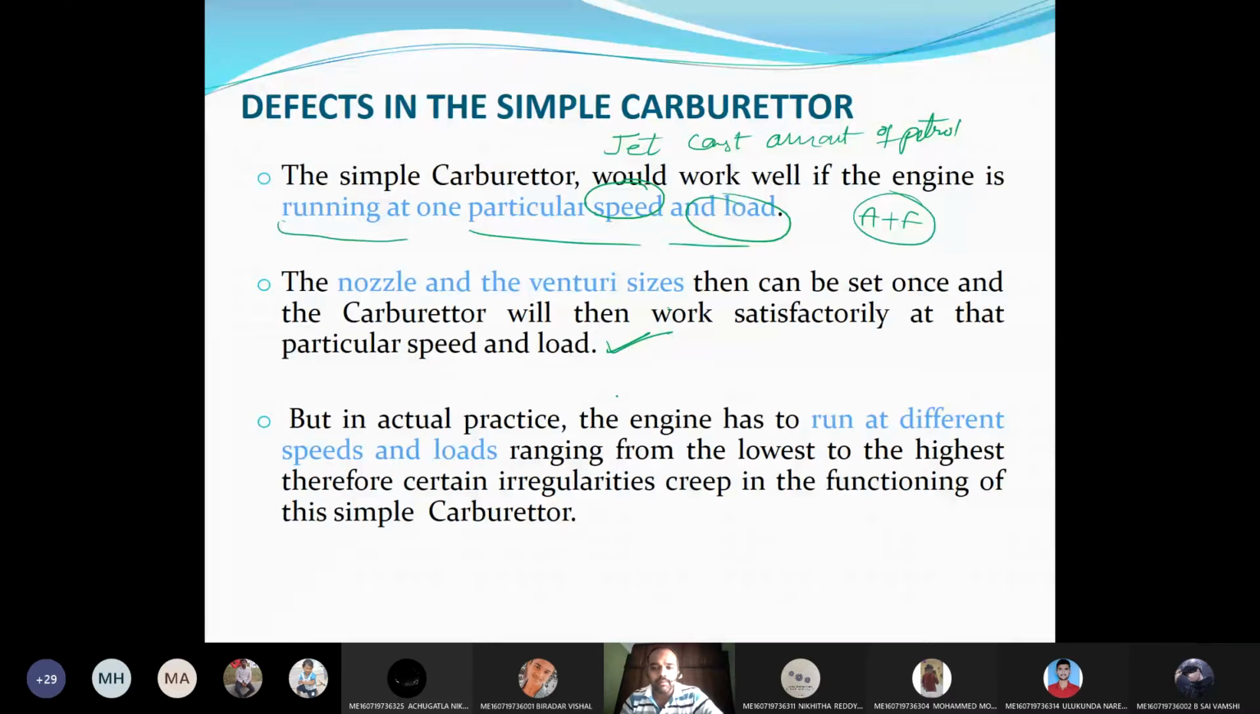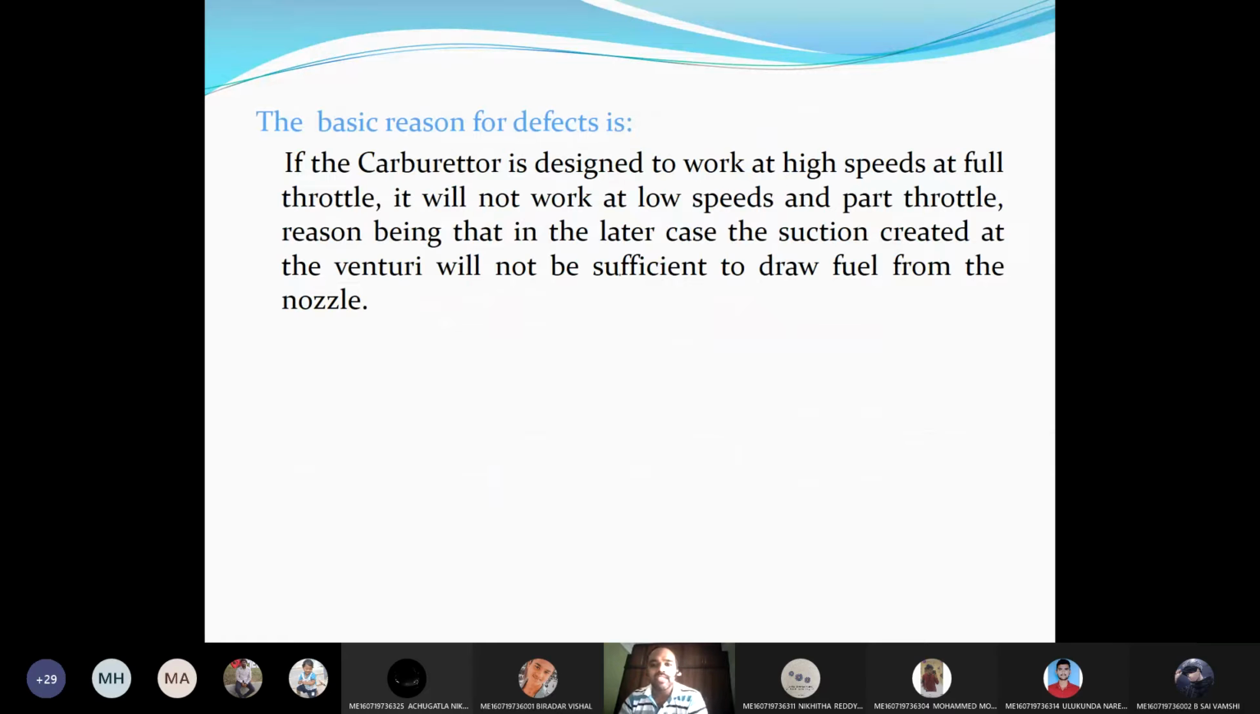But in actual practice, the engine has to run at different speeds and loads, ranging from lowest to highest. Therefore, certain irregularities creep into the function of the simple carburetor. That is the main drawback. The basic defect is that the carburetor is designed to work at high speeds at full throttle. It will not work at low speeds and part throttle. If you adjust the carburetor jet for high speed, it will work for high speed only, and not for low speed and partial throttle operations.